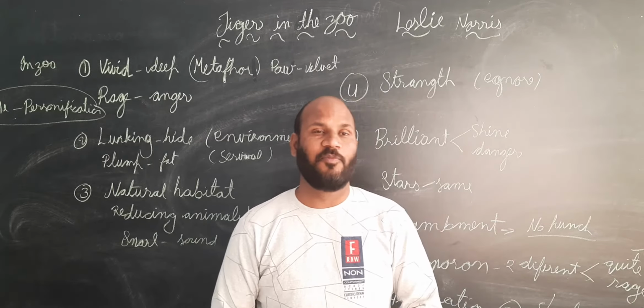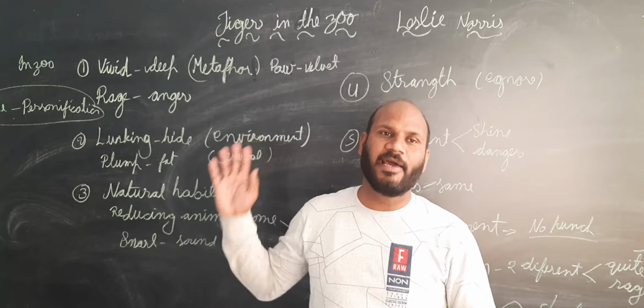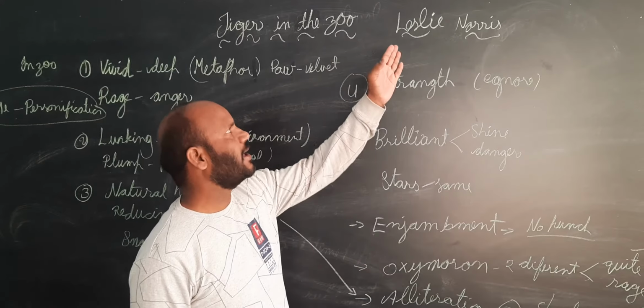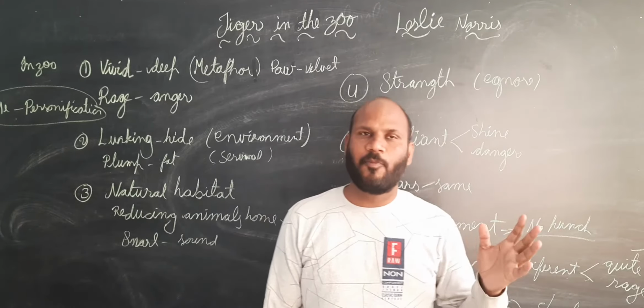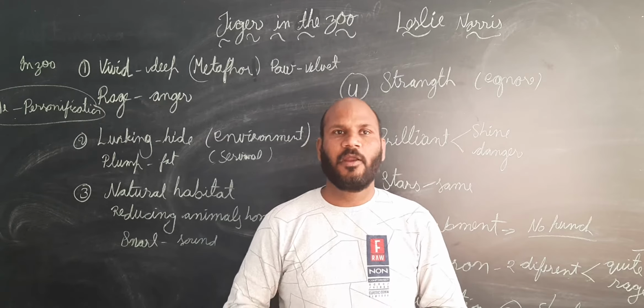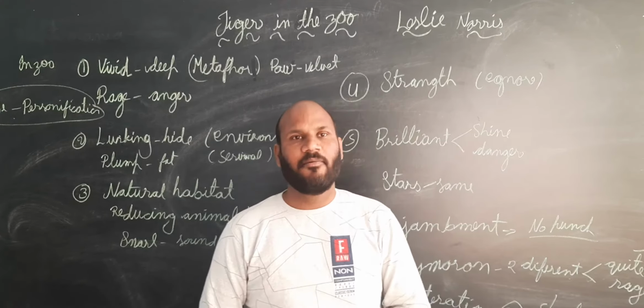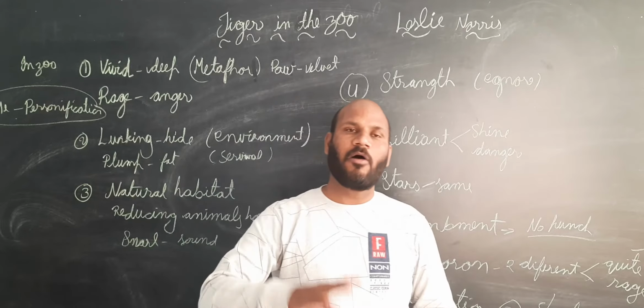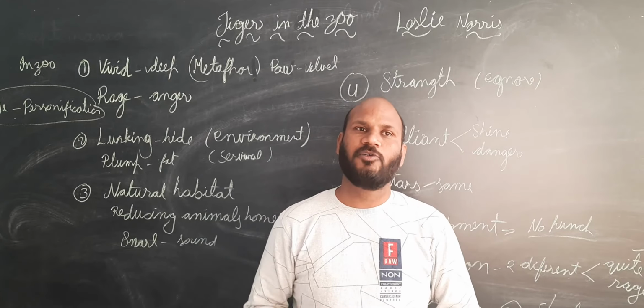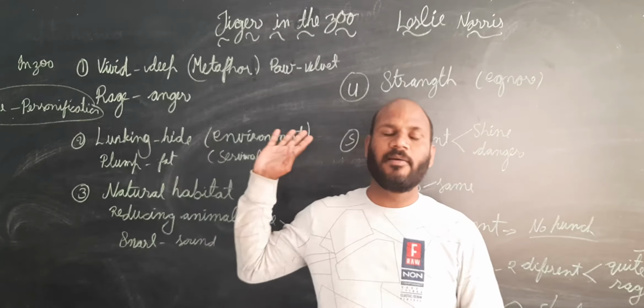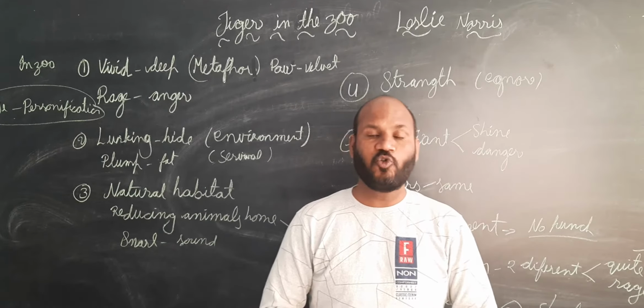The title of this poetry is Tiger in the Zoo, which is written by Leslie Norris. This poet is not only a poet, but also a very famous writer. Out of his many writings, one of the poems is what we are going to read here.